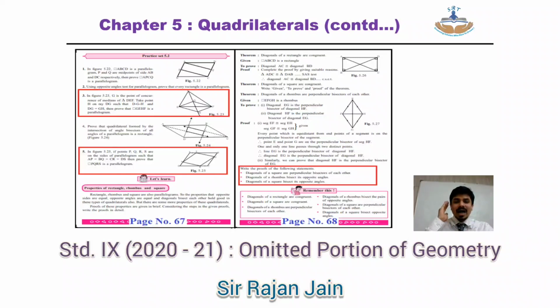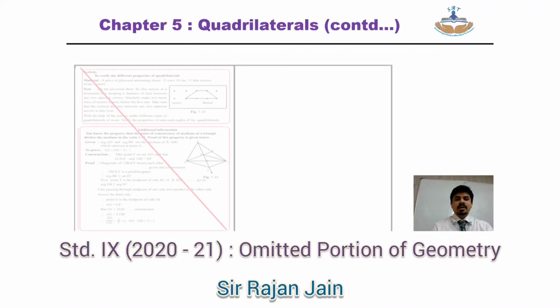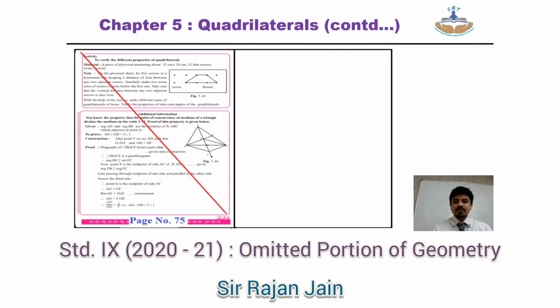So basically you are having the property, but to prove that property, that cannot come as a question in your exam. So proof of the property is not there. Then on your page number 75, you can strike out the entire page. Entire page number 75 is omitted.